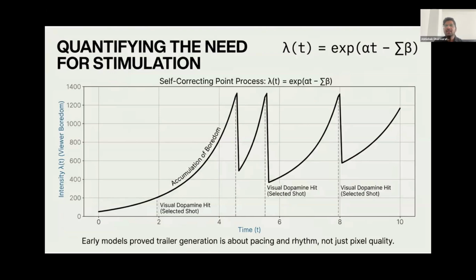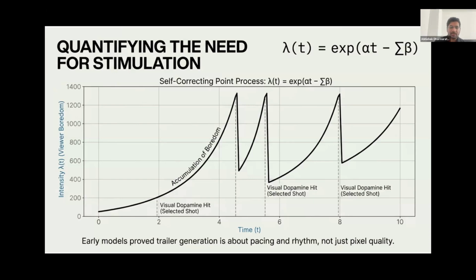This mathematical chart illustrates a concept known as a self correcting point process, which tracks the dynamic ebb and flow of viewer attention. The dramatic upward curve on the graph represents a viewer's accumulating boredom, simulating how their need for fresh visual stimulation exponentially increases over time if a scene drags on. When the automated model perfectly injects an exciting shot, it essentially acts as a visual dopamine hit, instantly correcting or dropping that boredom level back to zero so the cycle of engagement can begin again.